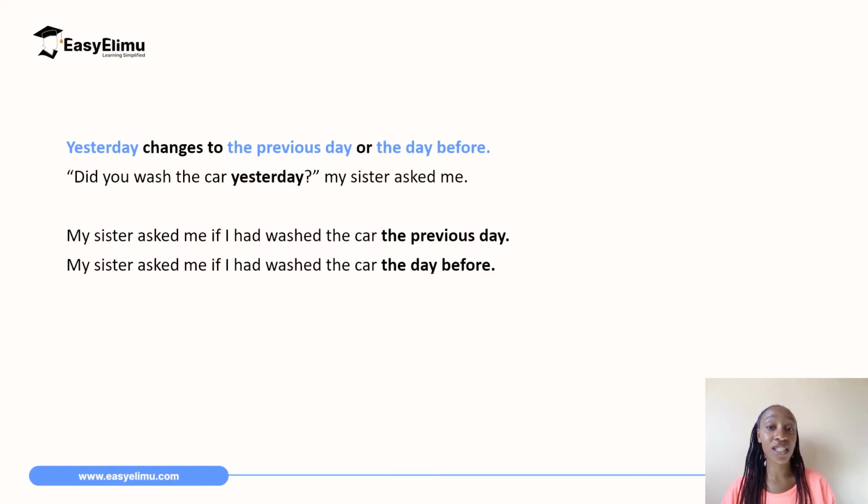When you convert this sentence to indirect speech, it becomes, my sister asked me if I had washed the car the previous day, or my sister asked me if I had washed the car the day before. So those are very important changes to take note of when converting sentences from direct speech to indirect speech.